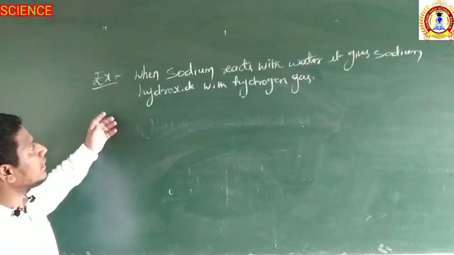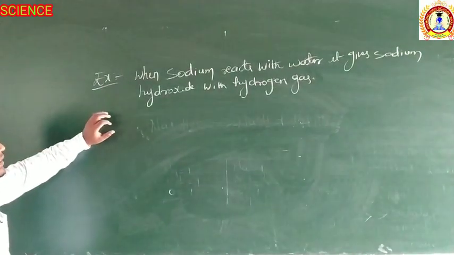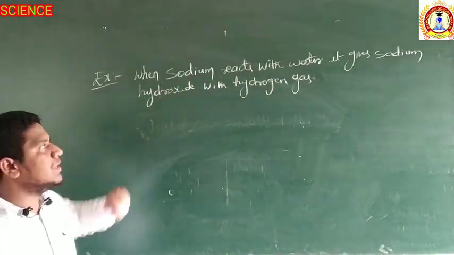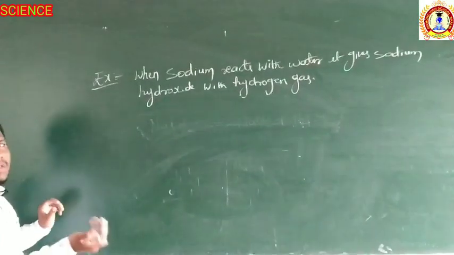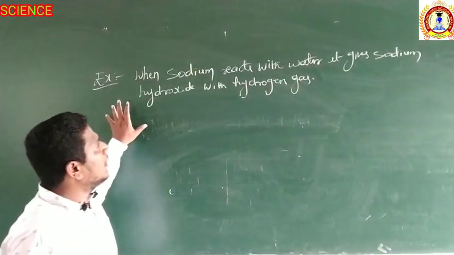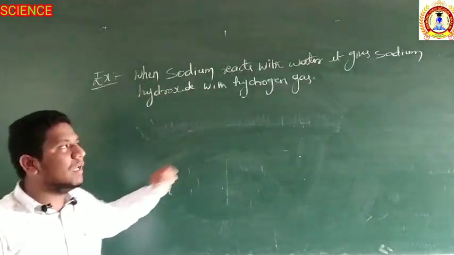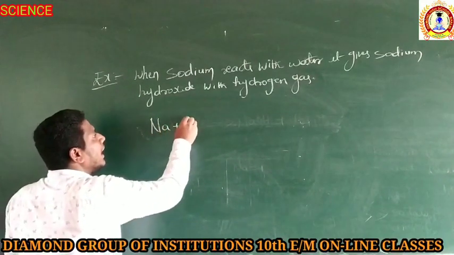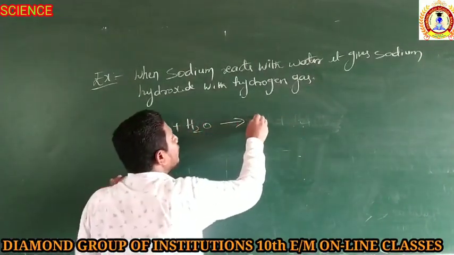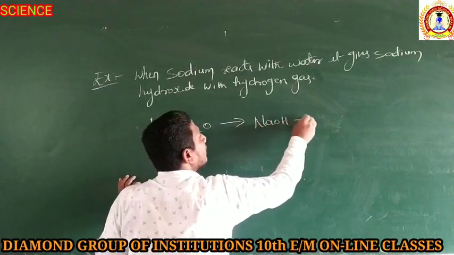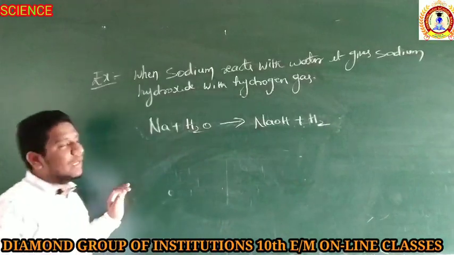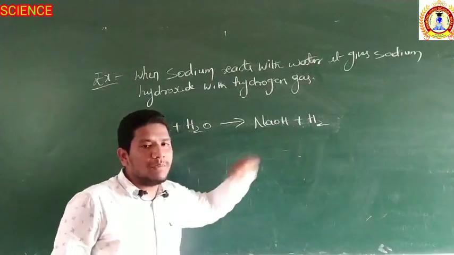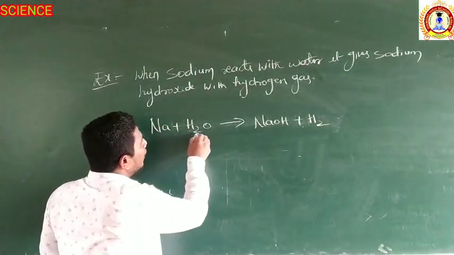Now even in the examination, what will they do? They will ask for a word equation and tell you to just balance this chemical equation. Then how to balance the word equation? Simple. First of all, you have to convert it into the skeletal equation. Write the word equation in the skeletal form. Sodium reacts with water. It forms sodium hydroxide with the liberation of hydrogen gas. Right. Count how many atoms are there in both the reactant side as well as the product side. So here 2 hydrogens are there.